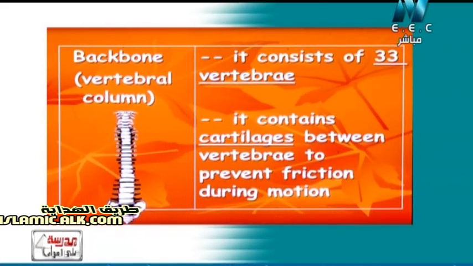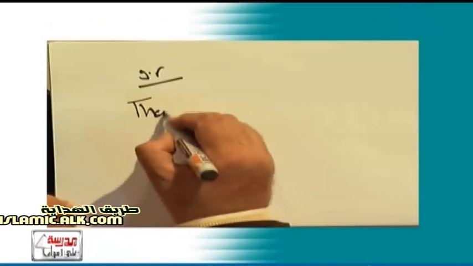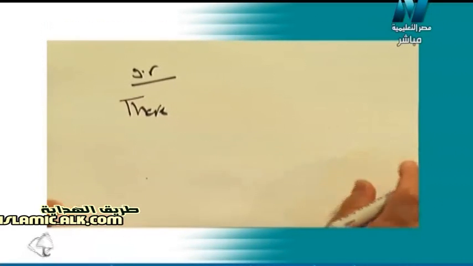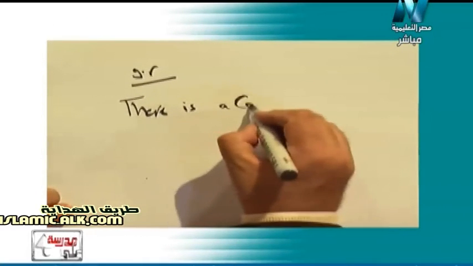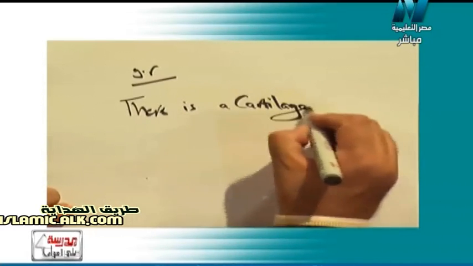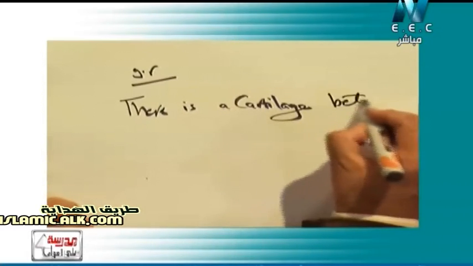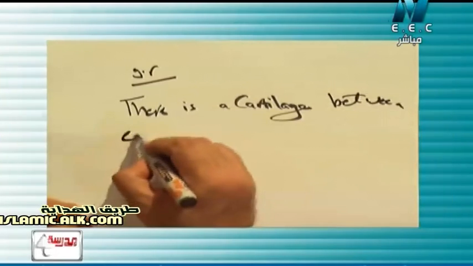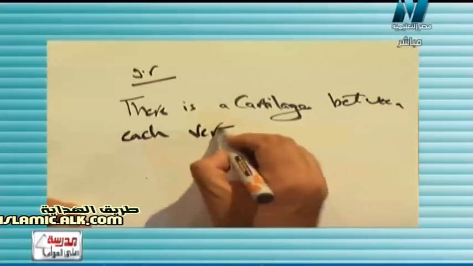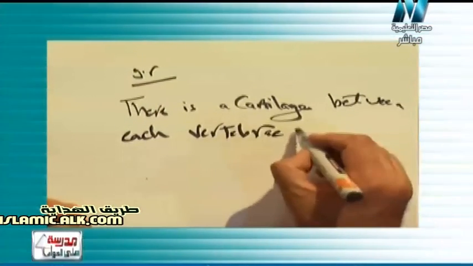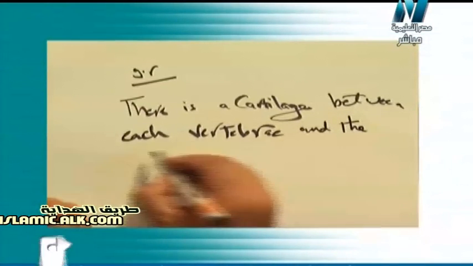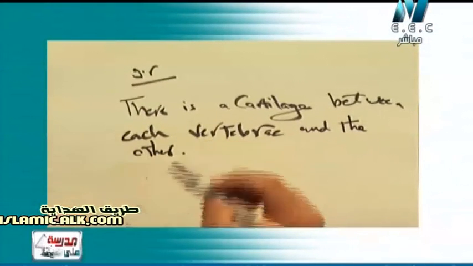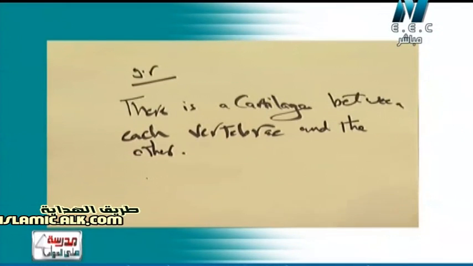Give reason: there is a cartilage between each vertebra and the other. ليه ربنا خلق cartilage بين كل vertebra والتانية أو حتى بين each bone and the other?